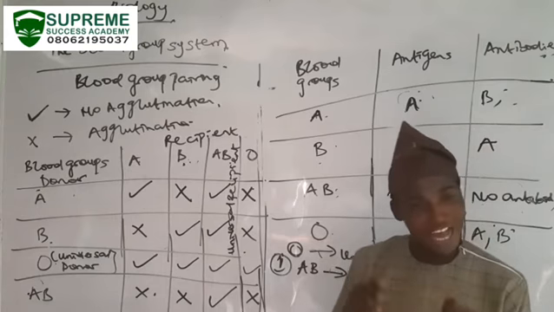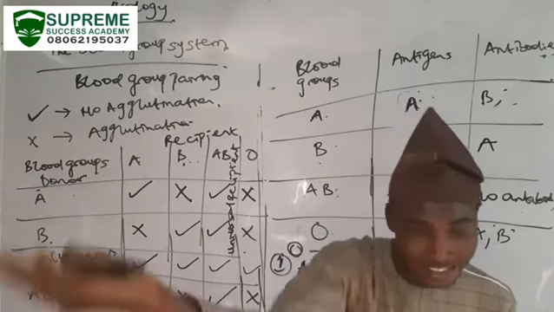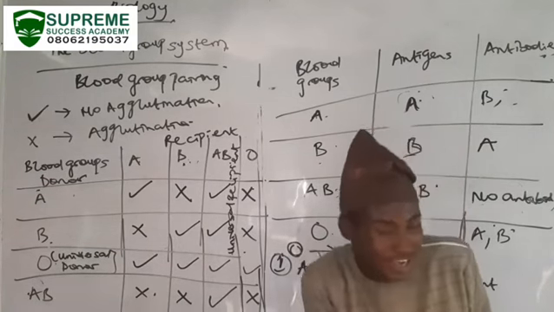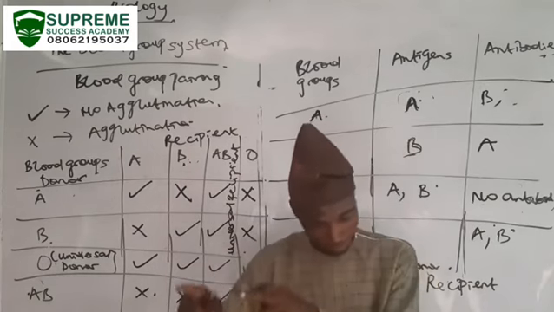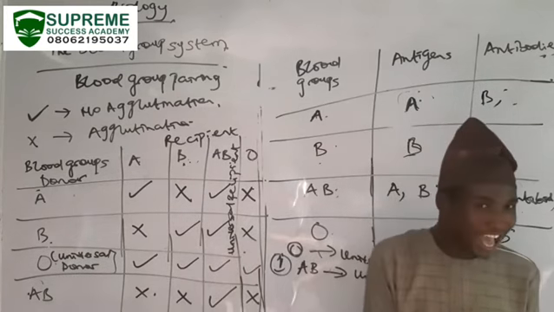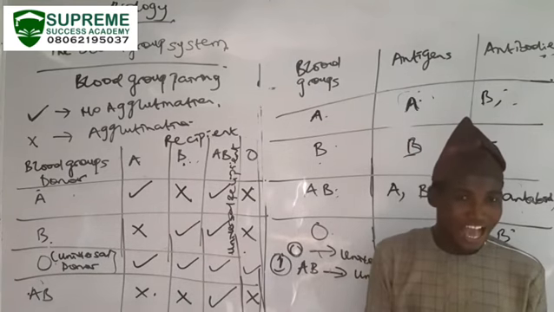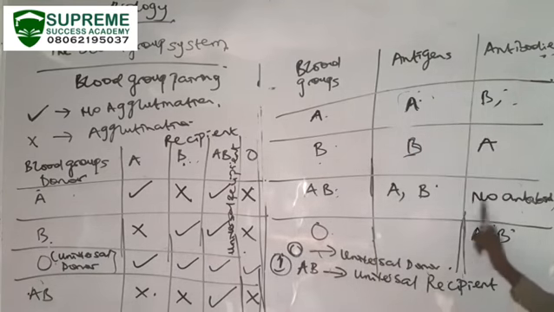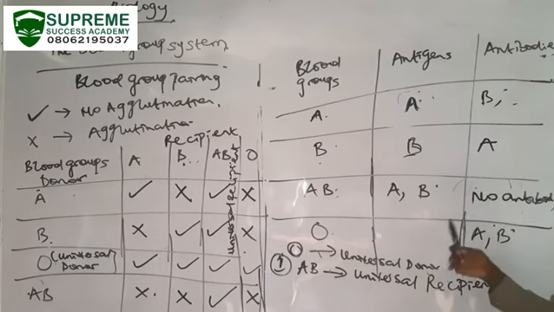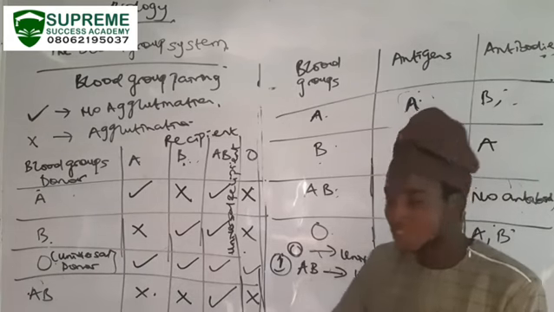Then, like I told you, antibodies are responsible for fighting other blood groups. Blood group A has antibody B. Beautiful. Blood group B has antibody A. Excellent. Blood group AB has what? Blood group AB has no antibody, and because it has no antibody, it can receive from every blood group.